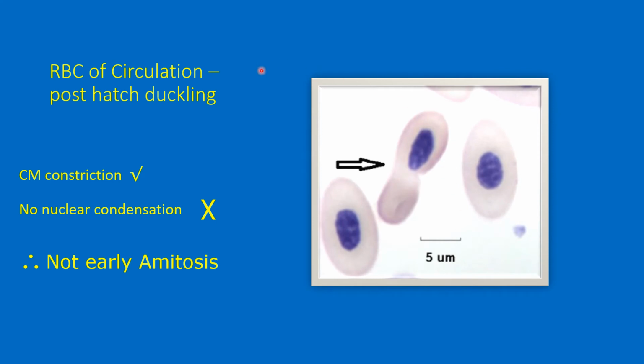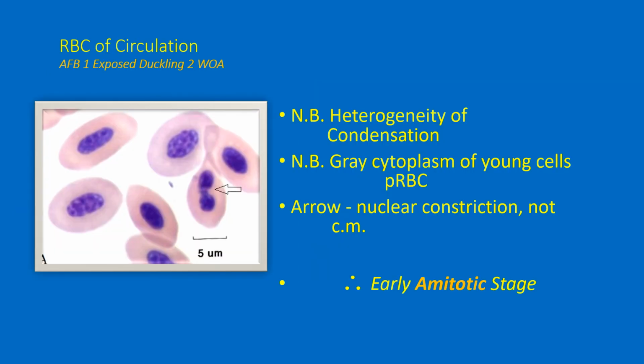Okay, let's look at some red blood cells in the post-hatch duckling. This one you see here shows clear-cut condensation of the cytoplasm. The nucleus is mostly condensed, but when separation is completed, the one product will contain a nucleus, the other will not, and that will become an erythroplastid. So this is really not an example of amitosis, but a similar phenomenon called erythroplastid production by the cytokinesis process.